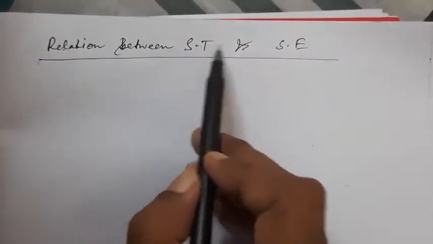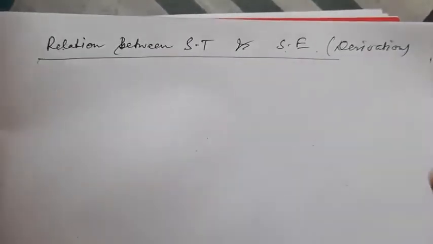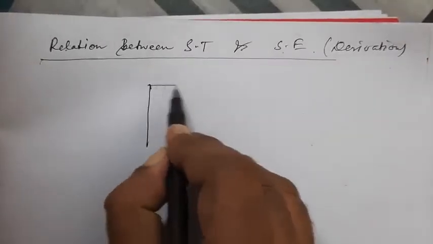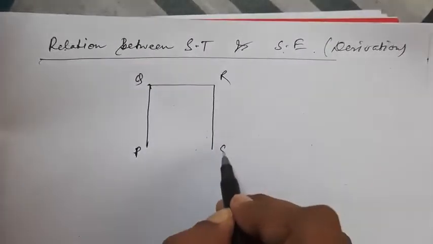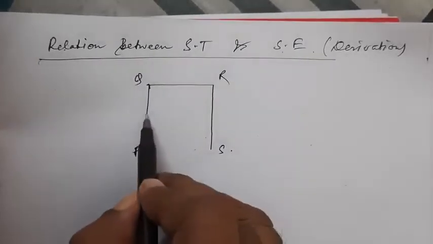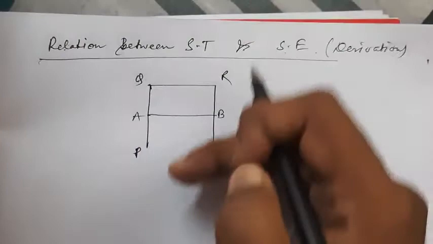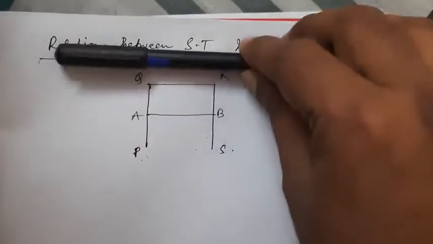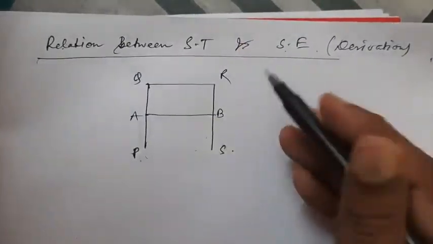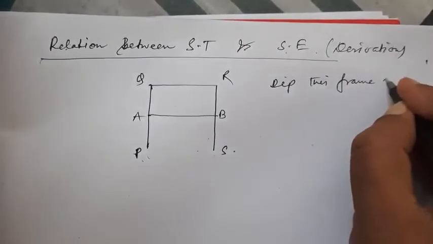Relation between surface tension and surface energy. This is a derivation to relate surface tension and surface energy. For that we need a wireframe. We can name this wireframe as PQRS. Now take a wire AB. This wire can slide over this frame, PQRS. Slide means move in this way. Now we dip this frame in soap solution.